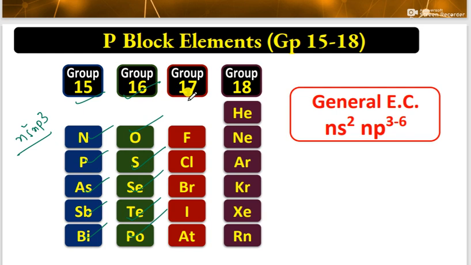Let's see one more thing. Remember group 17, nothing but the halogen family: fluorine, chlorine, bromine, iodine, astatine. They are able to produce salts.